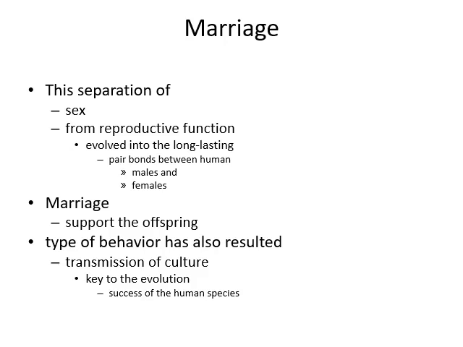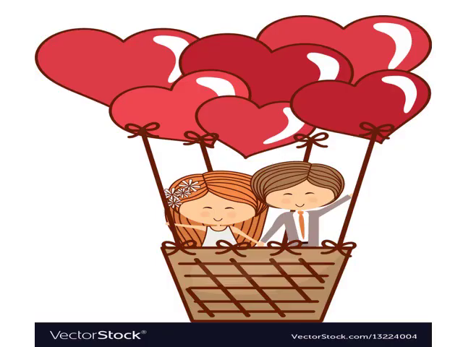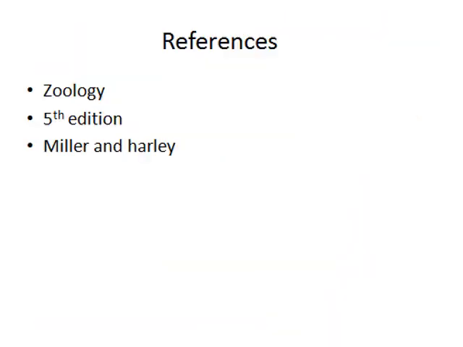You know about your culture. Here you can see the diagram. So the male and female couple have a lot of hearts and they are in a marriage relationship. Thanks.